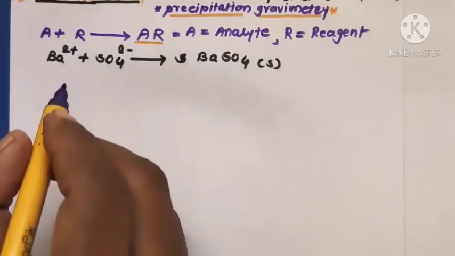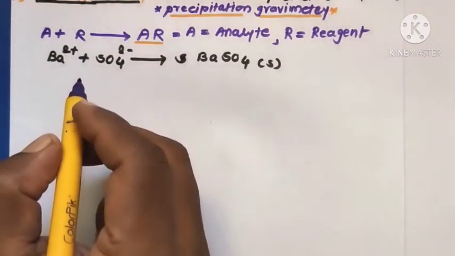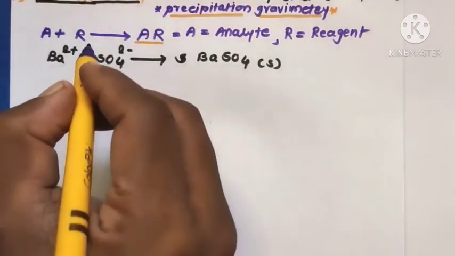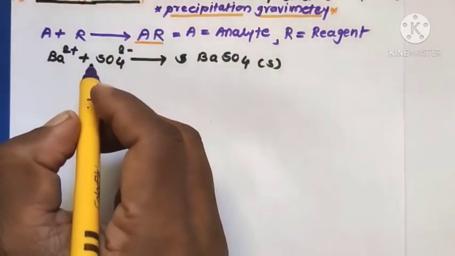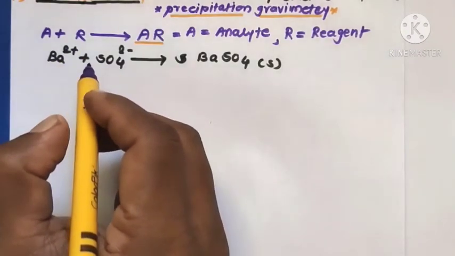In precipitation techniques, excess reagent R is added to suppress the solubility of the precipitate.